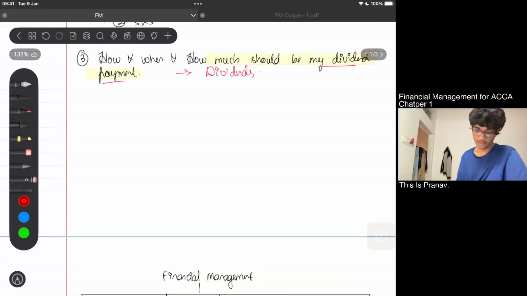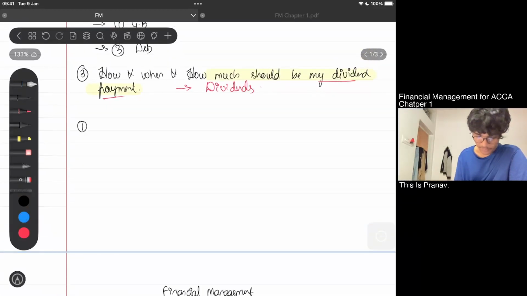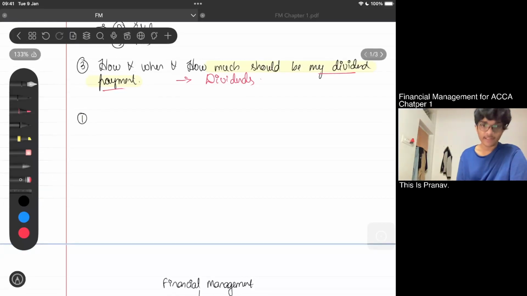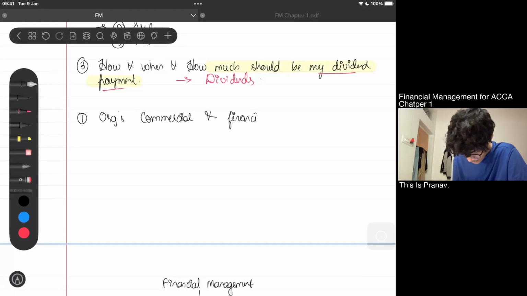The points are as follows. Point number 1 is the organization's commercial and financial objectives.